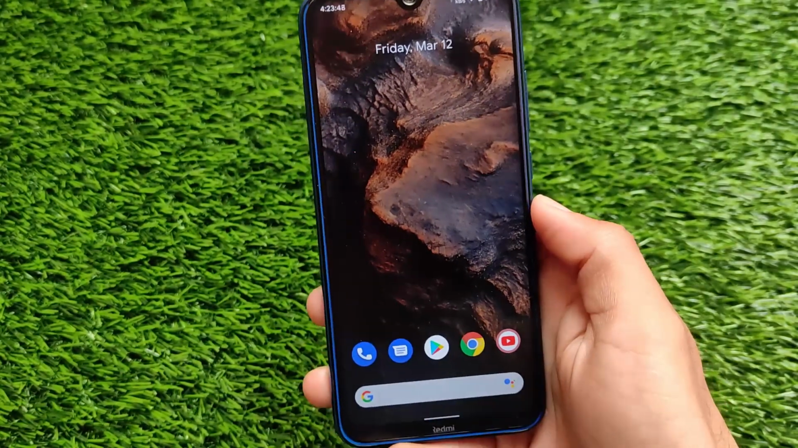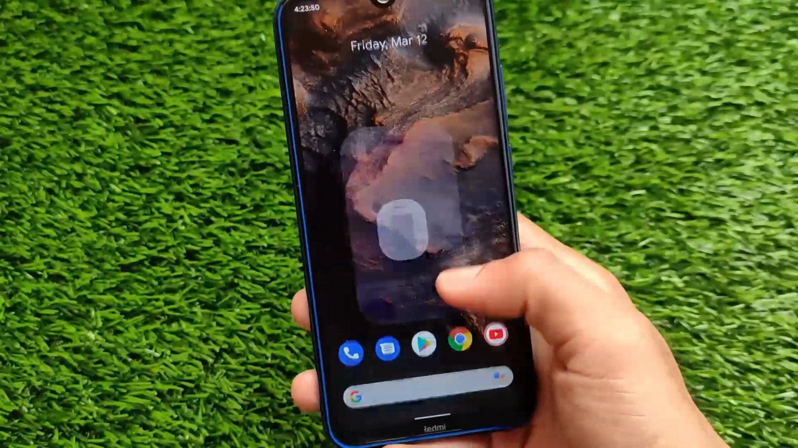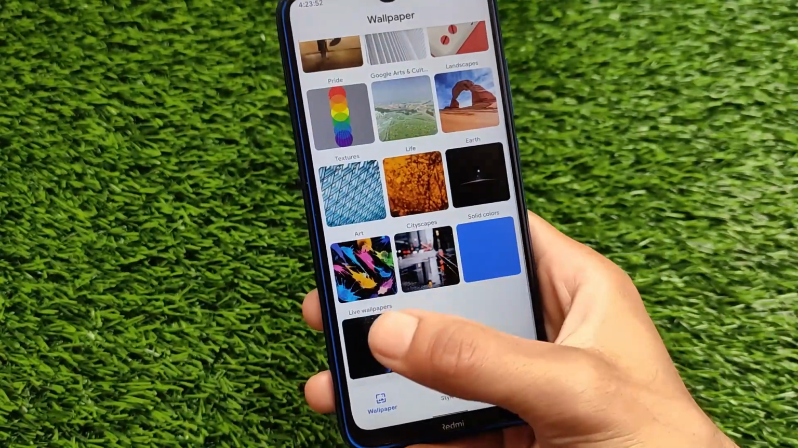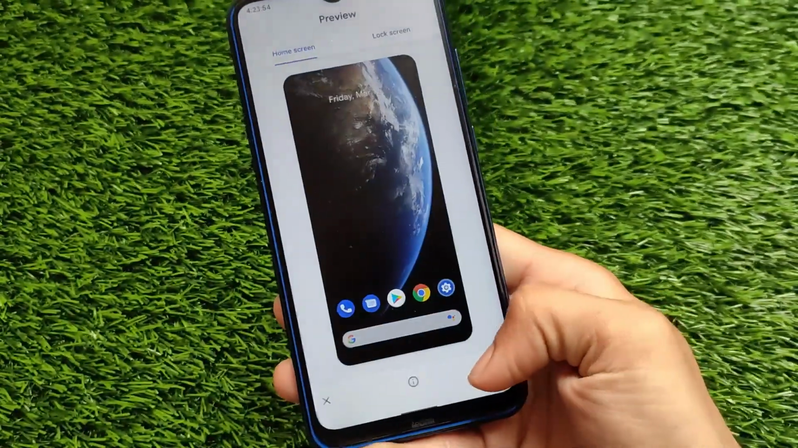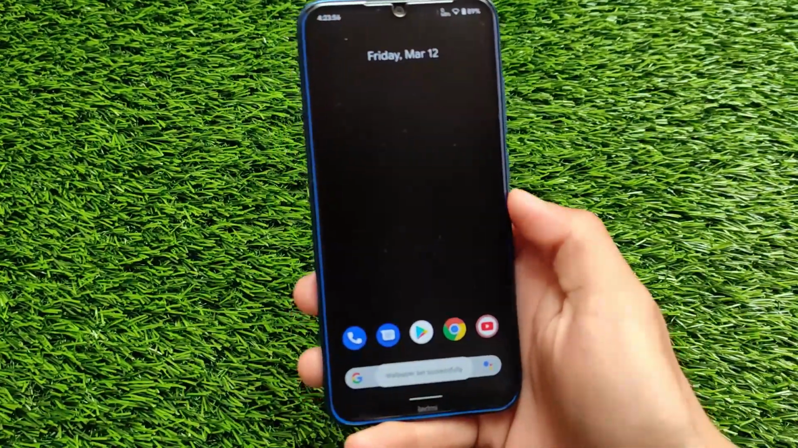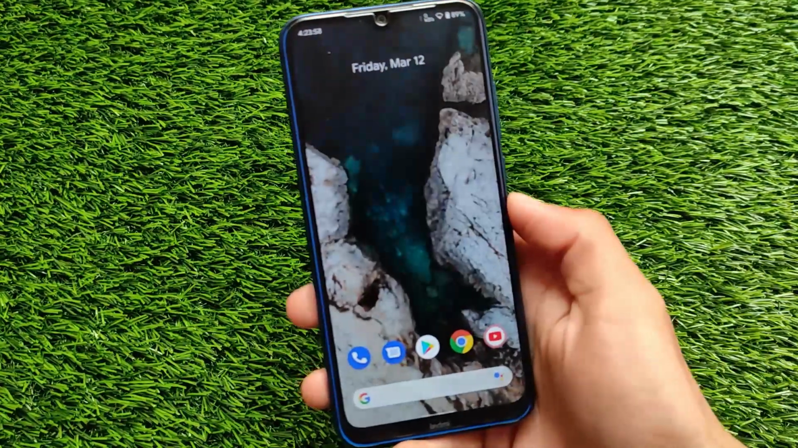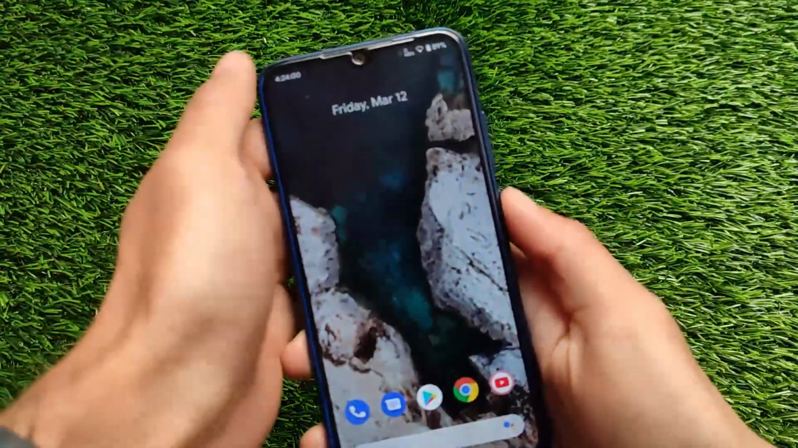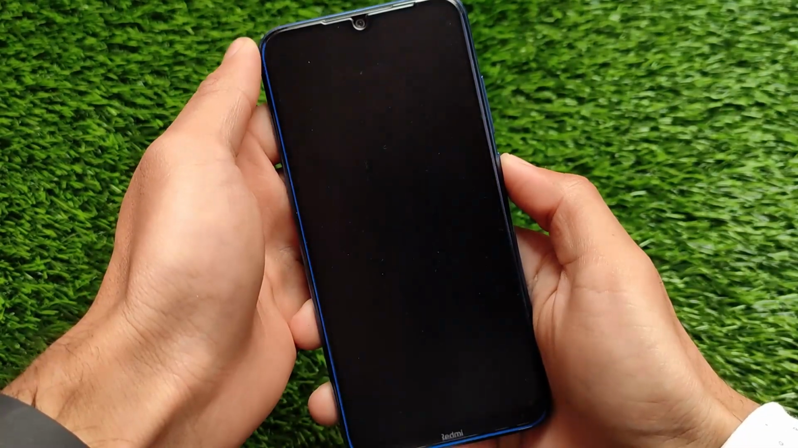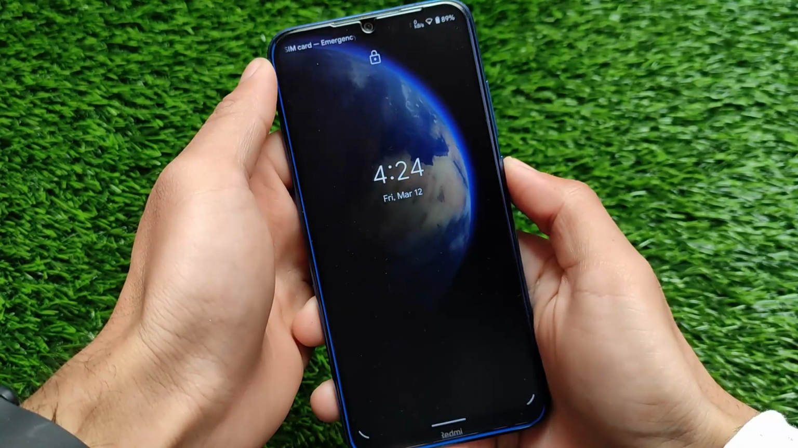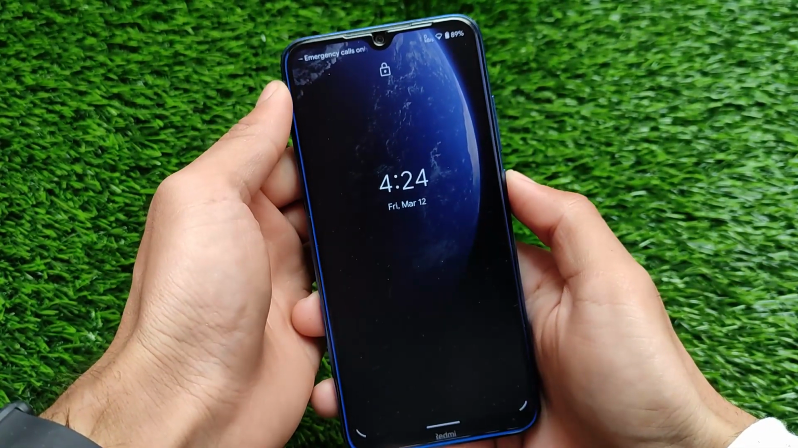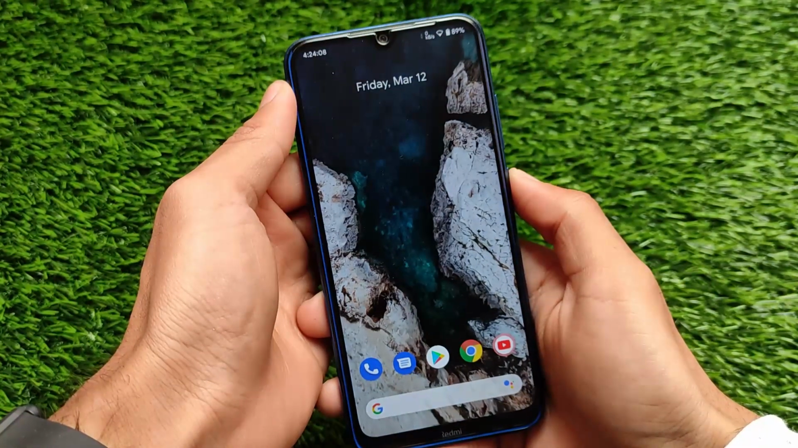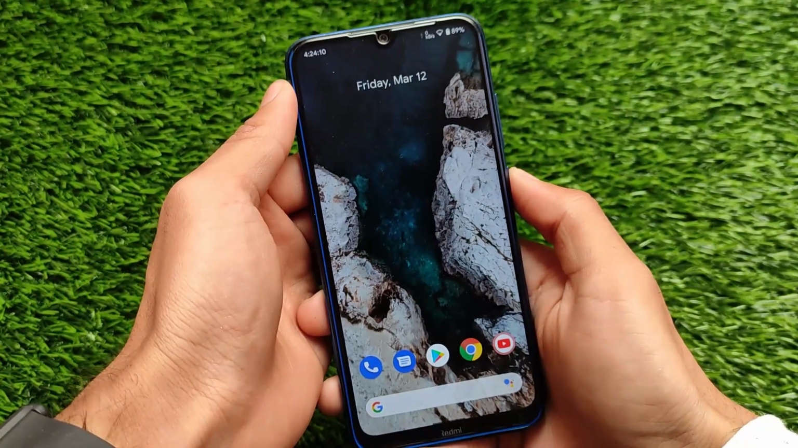I have two wallpapers, the Earth super wallpaper and the Mars super wallpaper, which you can apply directly. Let me show you by going into my live wallpapers. This one is the Earth super wallpaper, which I have just applied on my device, and this is also working perfectly fine. Let me show you by turning off my device and looking at the lock screen, and this is how it looks. If I turn on the lock screen, this is how it will work. It is working perfectly fine.